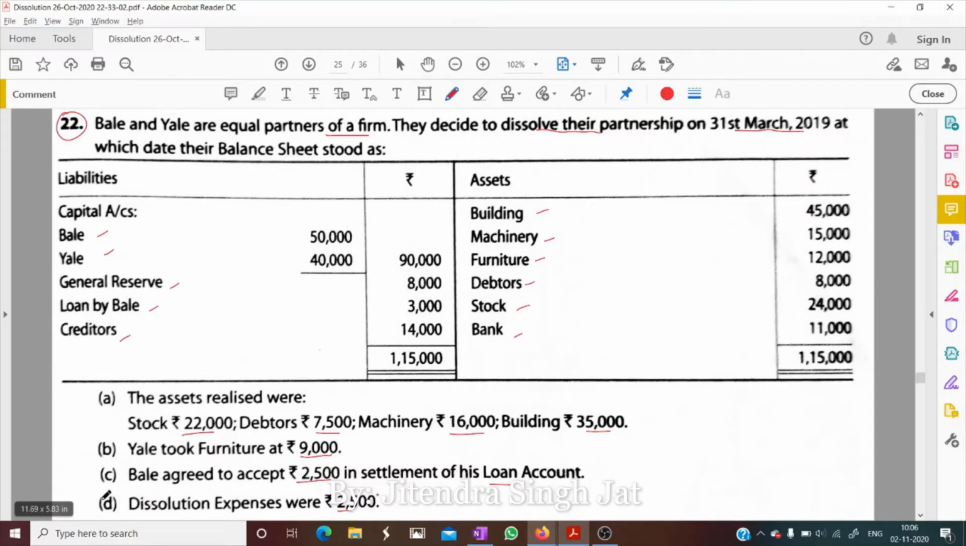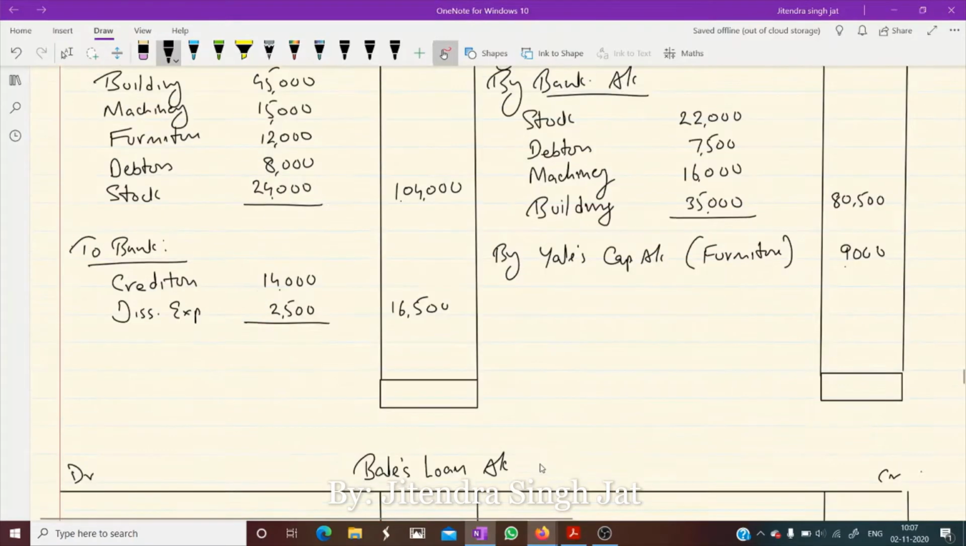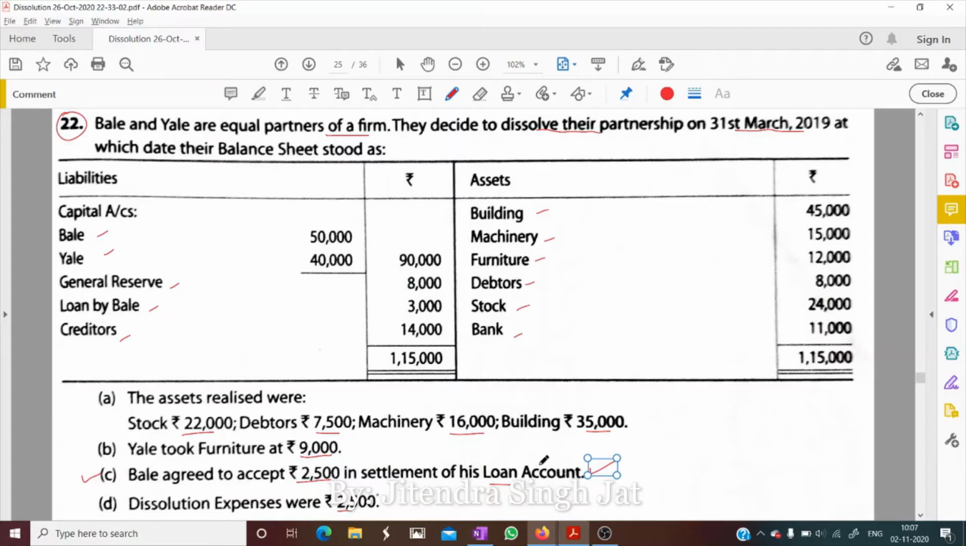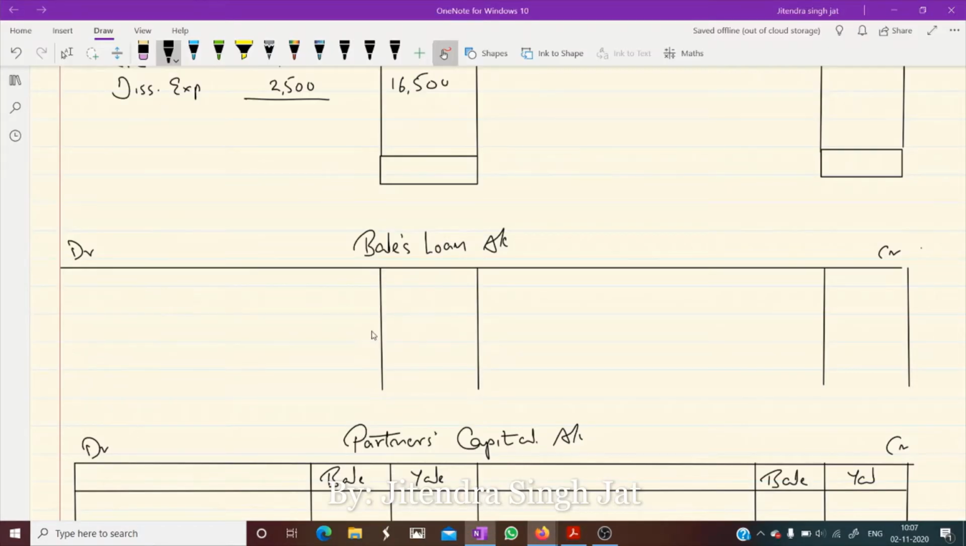Okay, and one point is left, that is Bale agreed to accept 2,500 in settlement of his loan account. Children, whenever any point is mentioned about loan in the adjustment, always prepare loan account. So let's prepare Bale's loan account first. How much loan is given? Loan by Bale 3,000. It's a liability. So by balance brought down, 3,000.